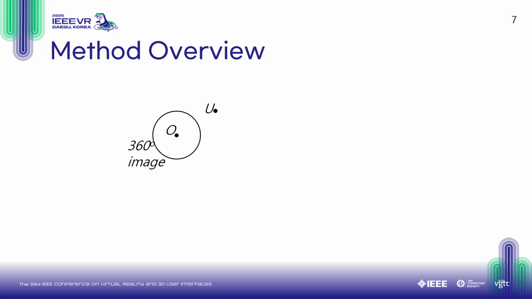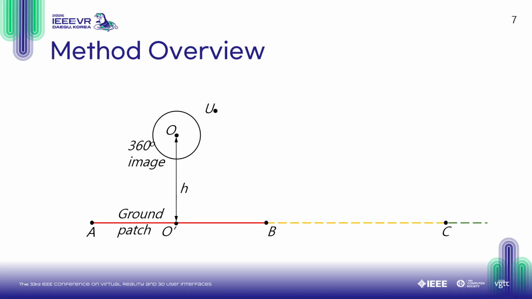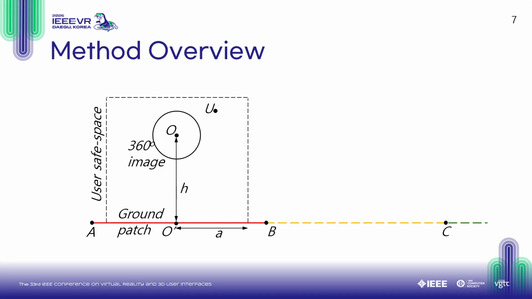Here, we present a detailed overview of our algorithm. The acquisition viewpoint is defined as O and the user viewpoint defined as U. The ground underneath is modeled with a horizontal planar patch AB. The whole space is thus split into three regions, a near region, an intermediate region, and a far region. The user safe space is set to be smaller than the near region to not allow the user to go all the way to the boundary of the planar patch.